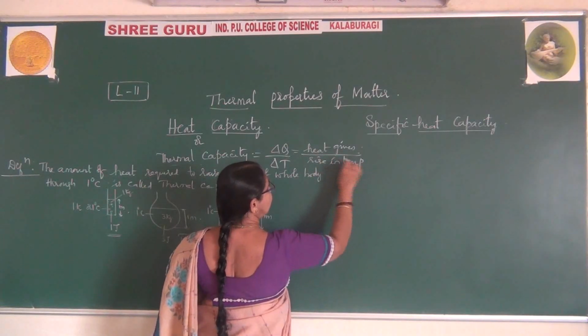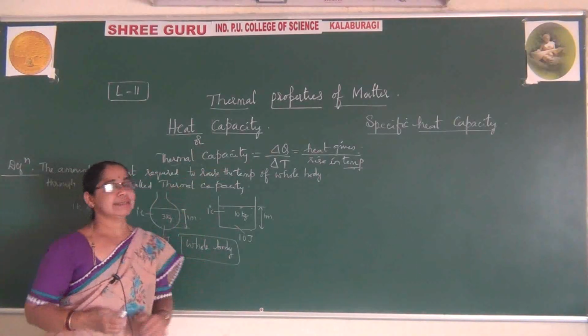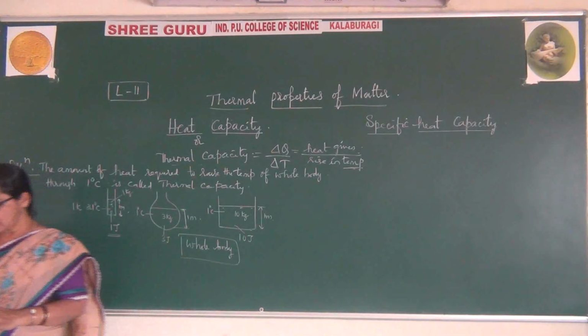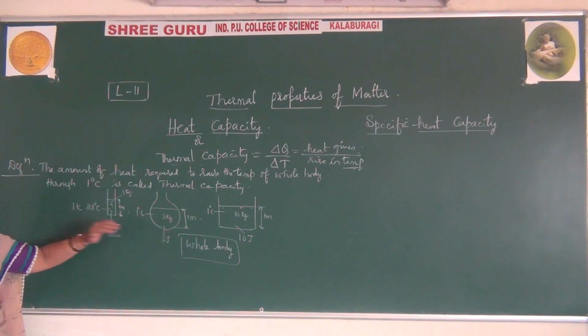Hope you understood. Heat capacity means delta Q by delta T. So the heat given to it, that is nothing but the rise in temperature. So you already know this thermal capacity.